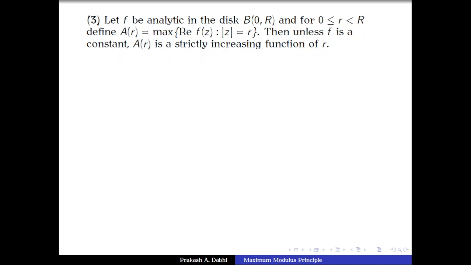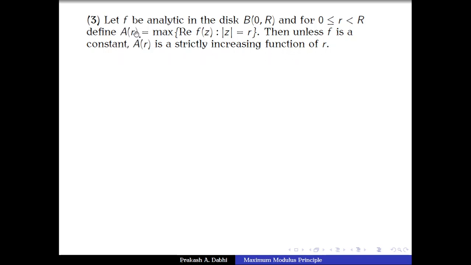Let f be analytic on the disk B(0,R), and for 0 less than or equal to small r less than capital R, we define A(r) to be the maximum of the real part of f(z), where z has modulus r. We want to show that if f is non-constant, then A(r) is a strictly increasing function of r.